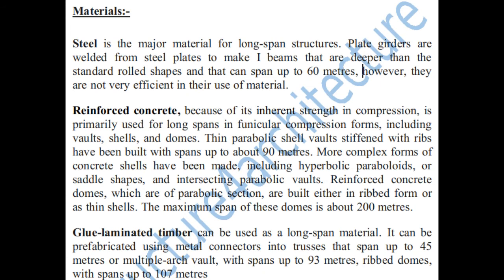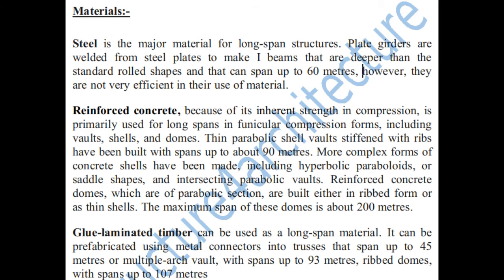Let us have a look at the materials that can be used for a long span structure. First of all, it is steel, second it is reinforced concrete, and third it is glue laminated timber. Now as we know, steel is the major material for the long span structure. Plate girders are welded from steel plates to make I-beams, and they are deeper than the standard rolled shapes, and they can span up to 60 meters. But they are not very efficient from the perspective of material use.